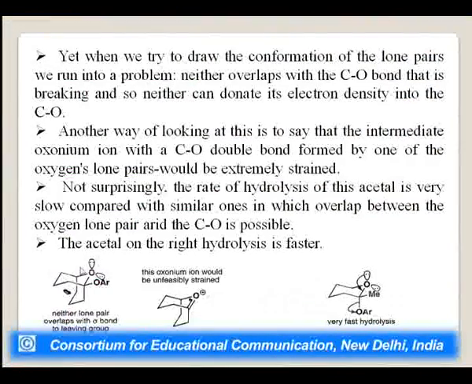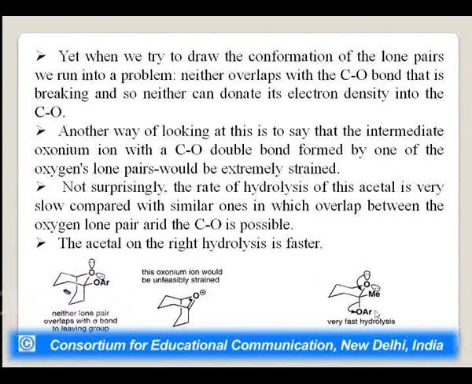Not surprisingly, the rate of hydrolysis of this acetal is very slow compared with similar ones in which overlap between the oxygen lone pair and the carbon-oxygen bond is possible. The acetal on the right hydrolyses faster. Here you can see the overlap, or we can say that this lone pair of electrons can be combined with this carbon-oxygen bond.